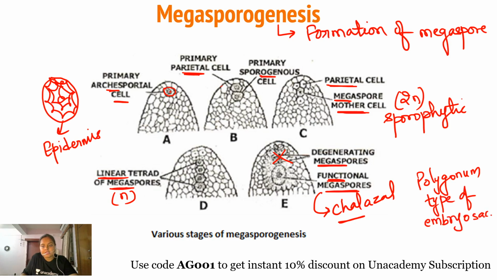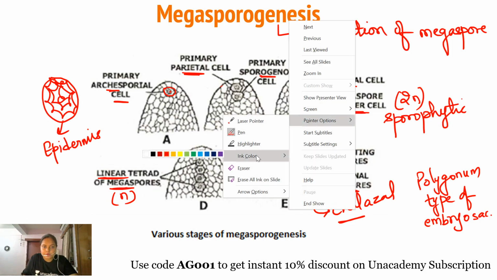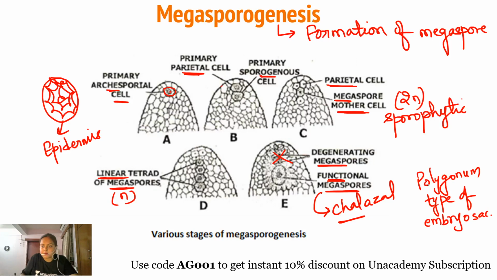Okay, it was discovered by Strasburger. Let me write it over here. Let me change the color first of all. So it was the polygonum type of embryo sac, discovered for the first time by Strasburger. And the type of embryo sac which will be developing from this functional megaspore is polygonum type.